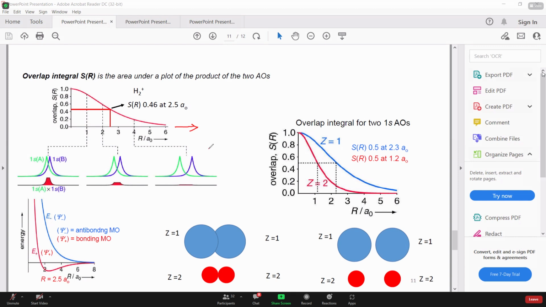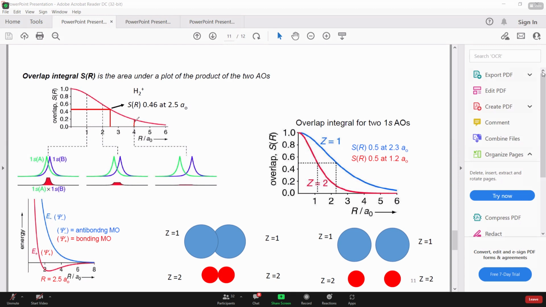Remember, these are mathematical functions. Obviously, in real case, they cannot come so close because here is the nucleus of one and here of the other. But hypothetically, we can superimpose them in any way, right? Since they are mathematical functions, I can superimpose them in any manner. So let's look at the trend of what we will get.